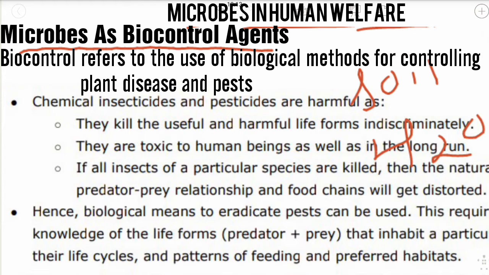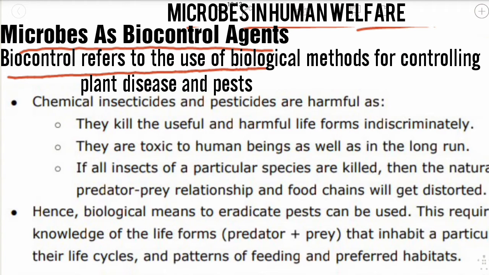So to stop this type of problem, we mainly use biocontrol agents. First of all, you should understand what biocontrol agents are. Biocontrol refers to the use of biological methods for controlling plant diseases and pests. It means only biological methods, and not insecticides and pesticides, as they kill the insect but are harmful to birds, fishes, persons, etc.